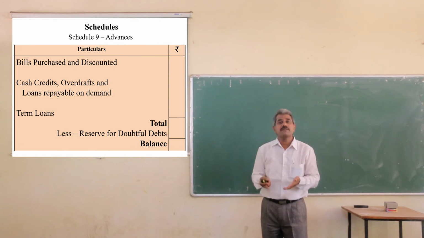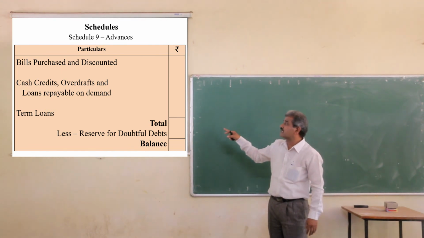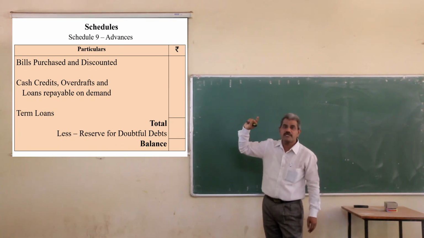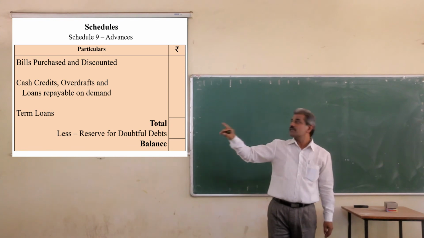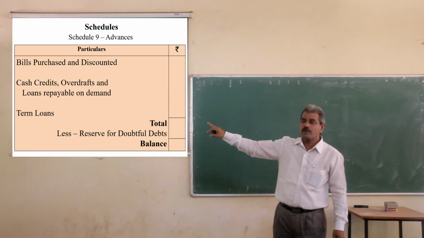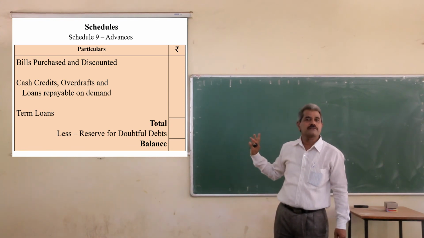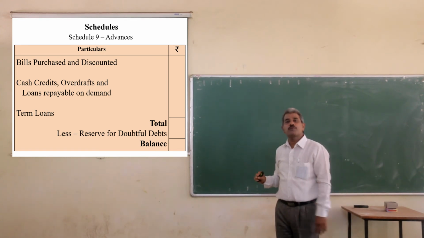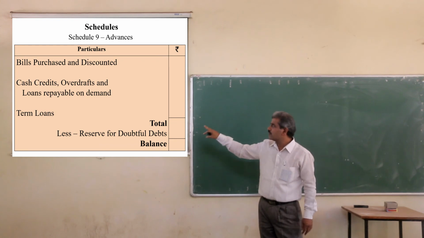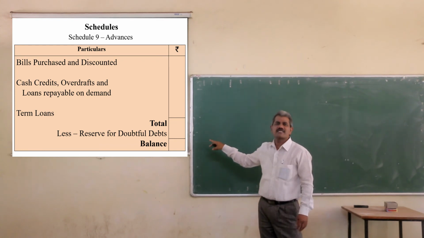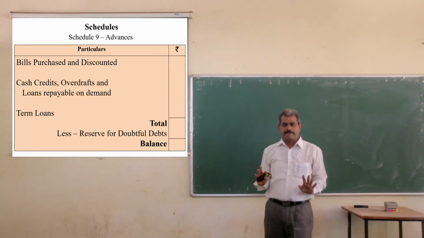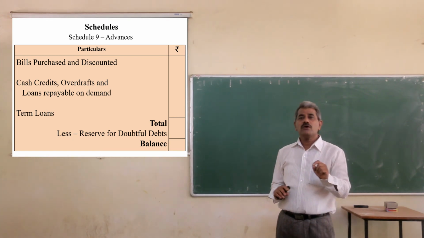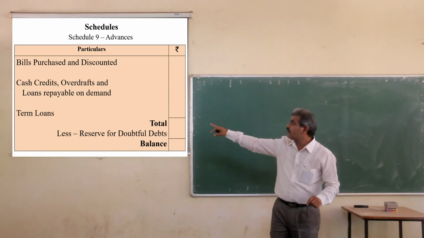If it is not specifically mentioned that the reserve for doubtful debts is for term loans, cash credits, or bills purchased, then generally it is deducted either from term loans or from the total. You can deduct the reserve for doubtful debts either from the term loans or make a total and deduct it. It's also okay. If it is specifically mentioned that you have to make the reserve from term loans, then you